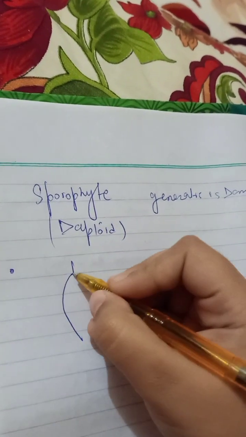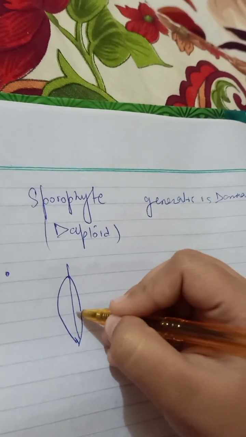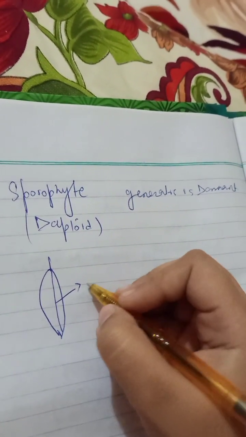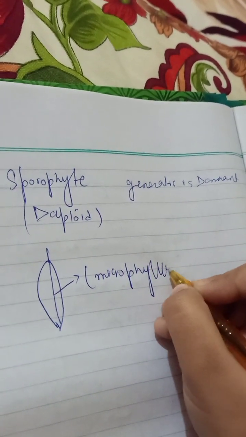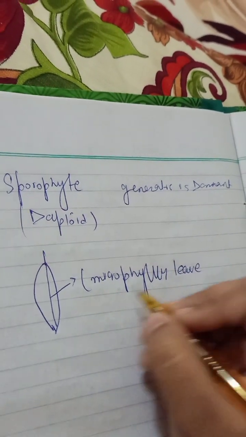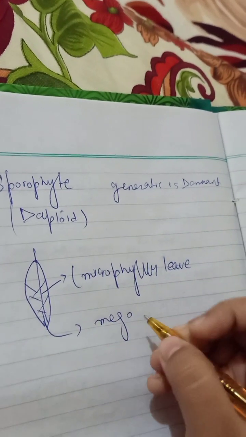One thing I want to tell you guys, if this is a single leaf, in general, and it consists of a single vein, that is called a microphyllous leaf, and a leaf which consists of many veins is called megaphyllous.